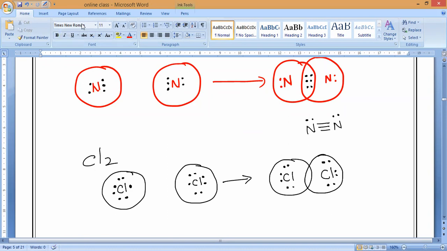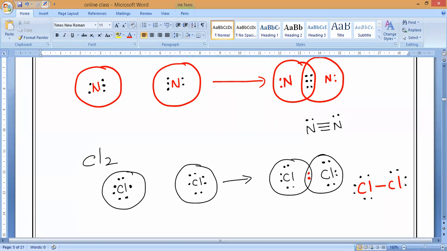In the middle, how many will come? Two. The middle electrons are 2. That's all. We can say like this, Cl bond Cl. But how many electrons are there on each chlorine? On each one it has 6 electrons.